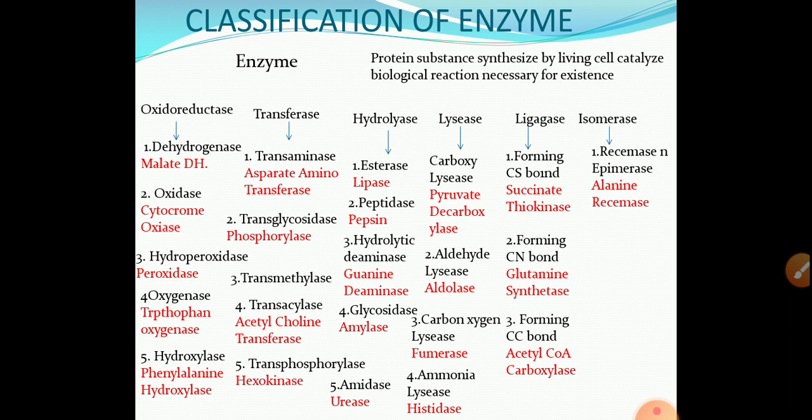Then isomerases are again classified into several subclasses. They are involved in isomerization reactions. First class is racemase and epimerase, example alanine racemase. Second one is cis-trans isomerase, example retinal isomerase. Third one is the interconversion of aldoses and ketoses, example aldolase. This is the overall classification of the enzyme.